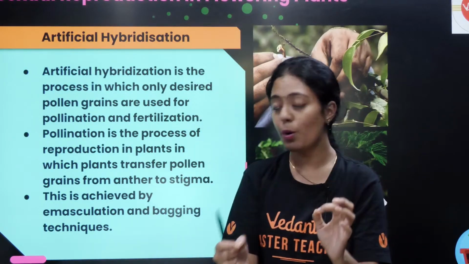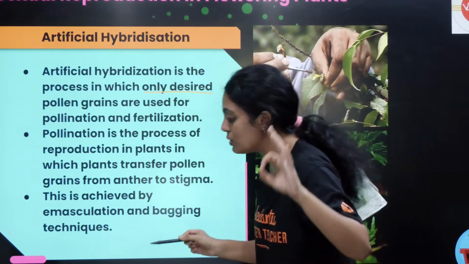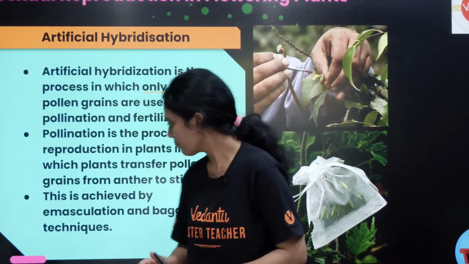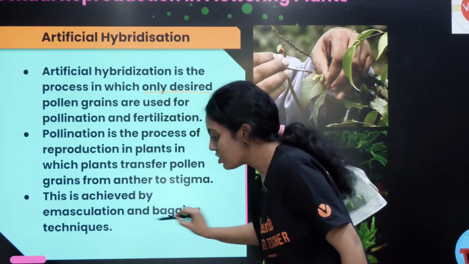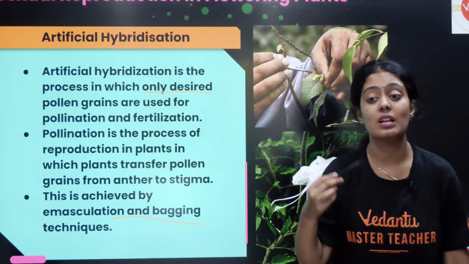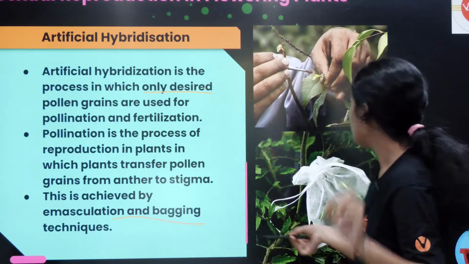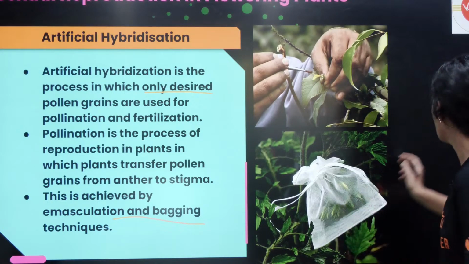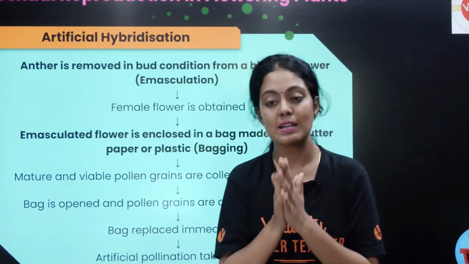Okay, so it is a process in which only desired pollen grain are used for pollination and fertilization. This is achieved by emasculation and bagging. So what is emasculation? It is the removal of your anthers from the female flower. Okay, so when I remove the anther, that's what we call emasculation.